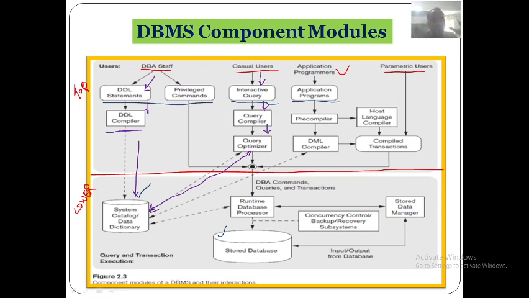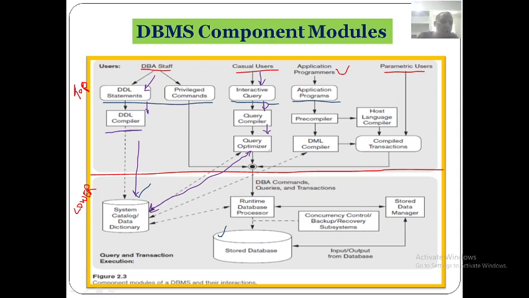So it consults with the system catalog for statistical and other physical information, meaning how many data items are there, and whether that field is there or not, to access it. It generates the executable code, which performs the necessary operation for the query and makes the calls on the runtime processor.